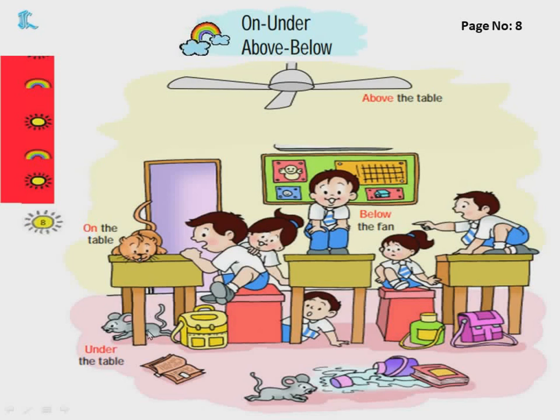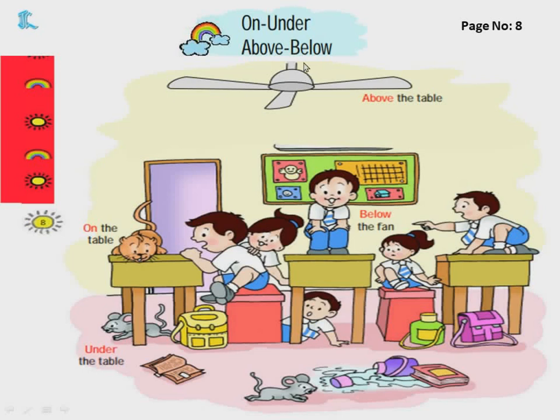Like you can see here, a rat is there. The rat is under the table. You can see this boy also. This boy is sitting under the table. Understood? On, under, on, under.